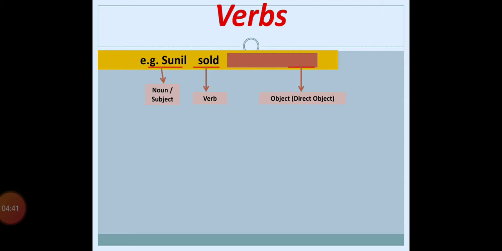Now suppose the rest of the sentence, Sunil sold his old car, that part is not there, and the sentence is only: Sunil sold. Does it have a meaning? What do you think? Is the sentence complete or incomplete? Definitely it is an incomplete sentence and it does not have any meaning, right? It means that to fulfill the meaning of the sentence, or the meaning of the action sold, we need some more words, some more things in the sentence.